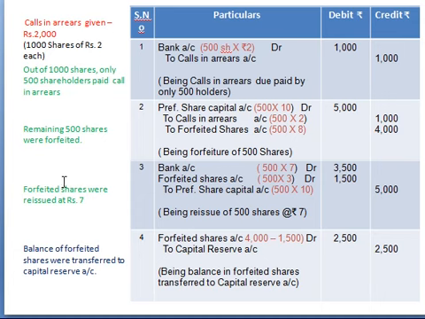Then next, these 500 shares were forfeited, right? And now these shares are again reissued to other shareholders. So when these shares are reissued, the company receives the money, right? So debit what comes in? Bank account debit, forfeited shares account debit to preference share capital account. So again this reissue is also done for the same 500 shares.